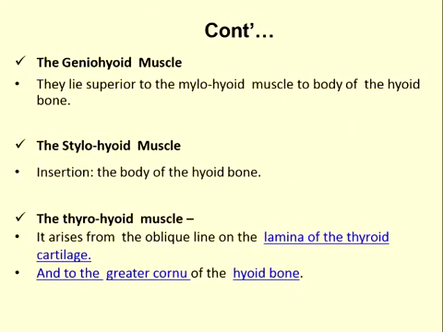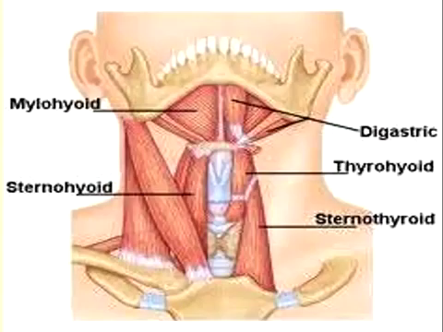The geniohyoid muscle lies superior to the mylohyoid muscle, attached to the body of the hyoid bone. The stylohyoid muscle attaches to the body of the hyoid bone. The thyrohyoid muscle arises from the oblique line on the lamina of the thyroid cartilage and ends at the greater horn of the hyoid bone, as you can see in the diagram.